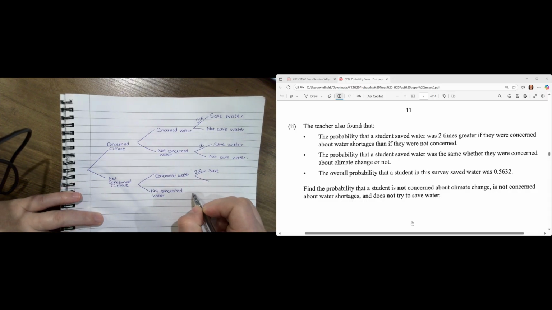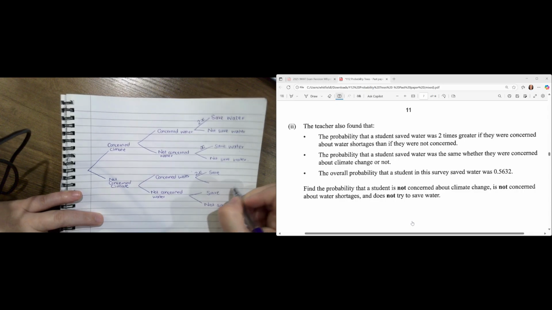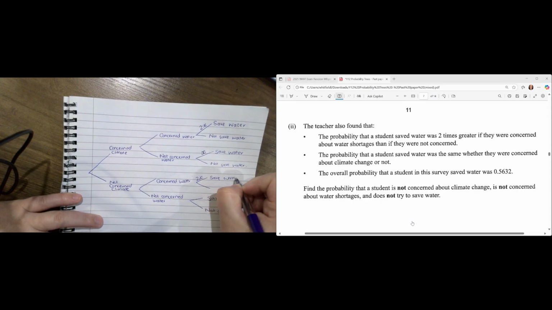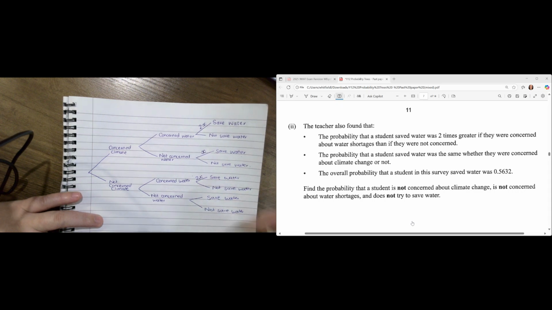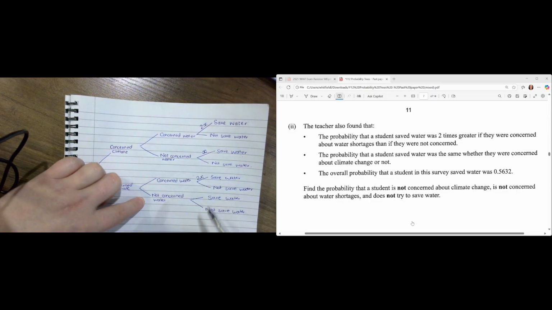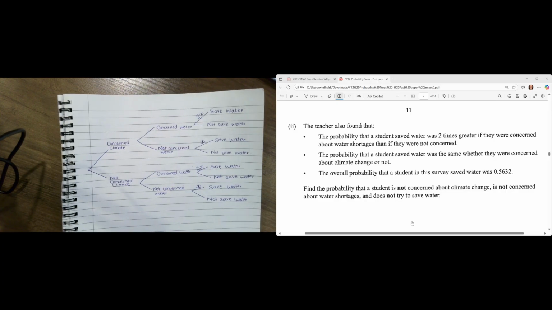So we're going to have save, not save, save water. Okay, so concerned about water was 2x. Not concerned was x. And they say the probability of saving water is the exact same.